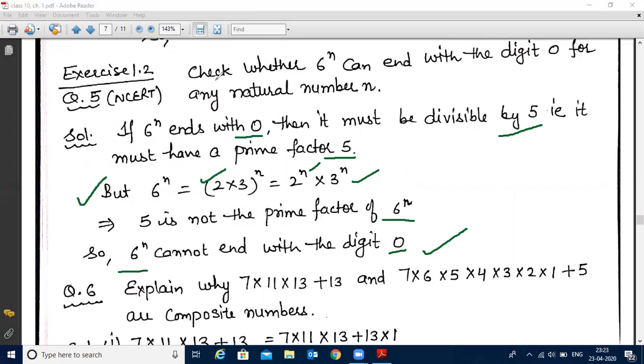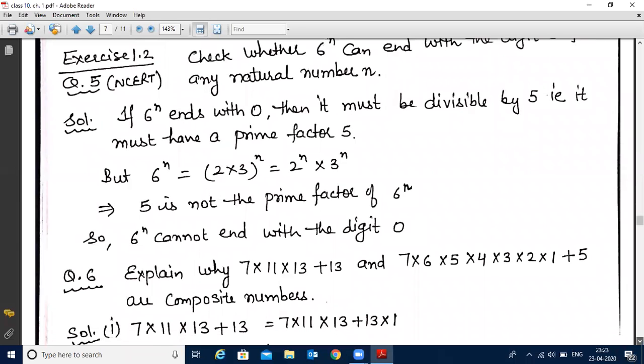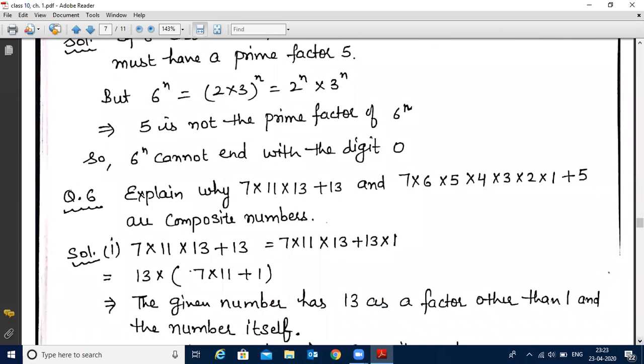Now see the next question, which is: explain why 7 into 11 into 13 plus 13 and 7 into 6 into 5 into 4 into 3 into 2 into 1 plus 5 are composite numbers. And you all know what composite numbers are.